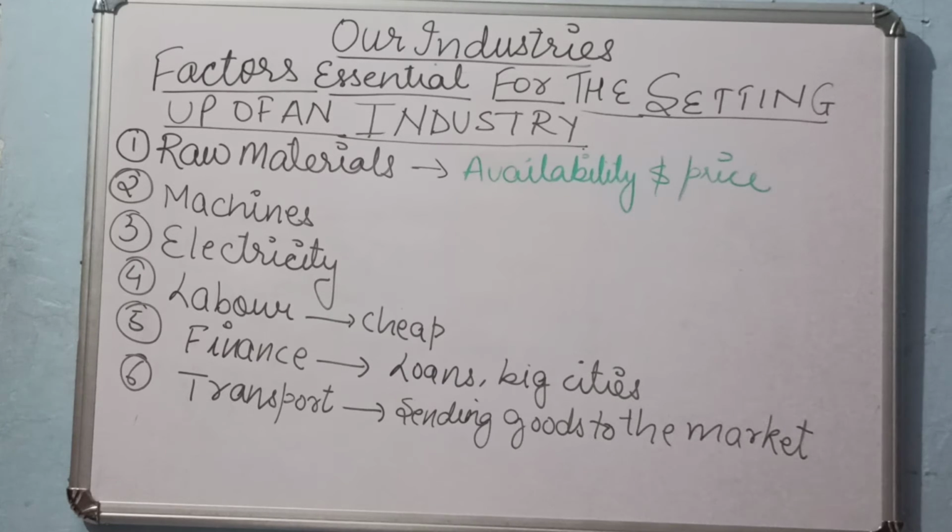So basically people are trying to establish industries near the big cities, so that more loan facilities can be there, and more educated people can also reach there. This way the loan can be easily taken from the government, because more banks are there which are providing loans. Then finally comes the transport.